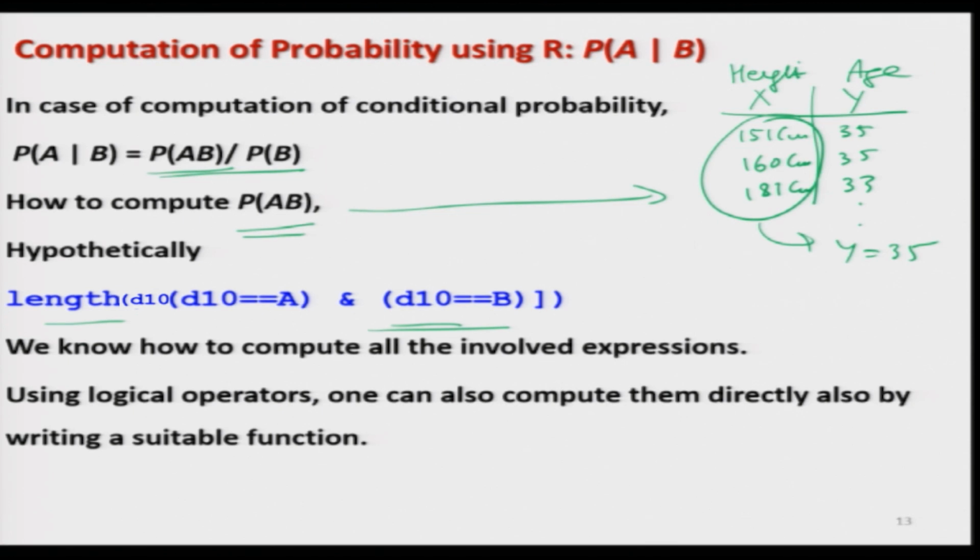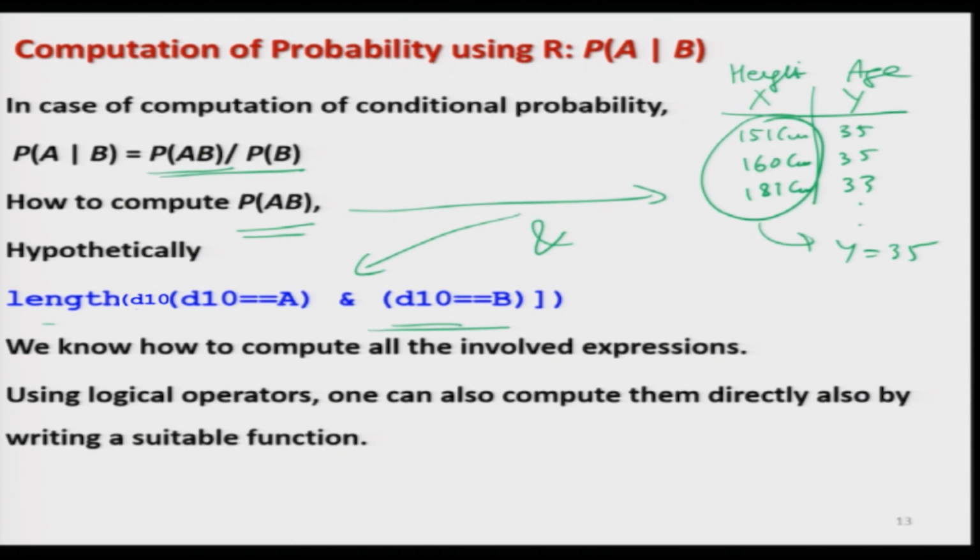So, that will give you the absolute frequency, and if you divide it by the total number of observations, that will give you the probability that A and B are occurring together. And the only thing here is that you have to use the operator AND instead of OR, that is the vertical line, right.